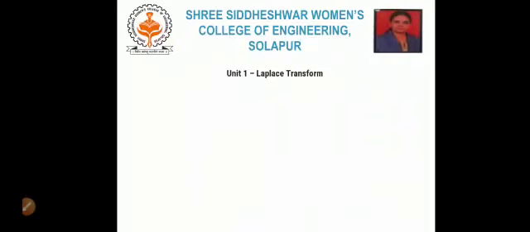Now we will move to the next point from this first unit, that is Laplace transform of periodic functions. Before going to the result of Laplace transform of periodic function, first we will see what is meant by periodic functions.